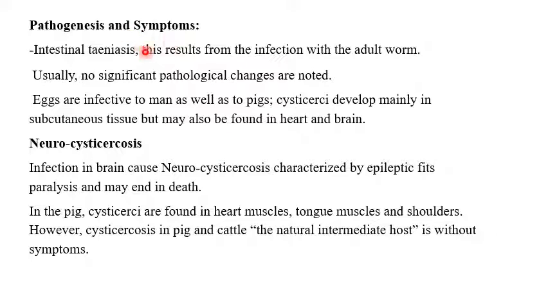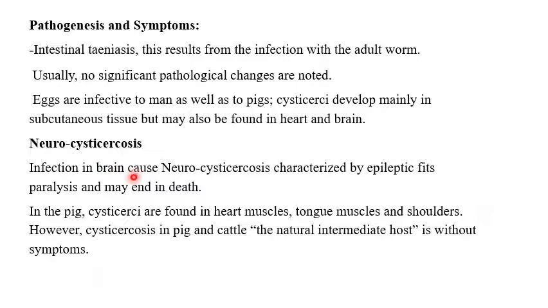Pathogenesis and symptoms: intestinal taeniasis. This results from infection with the adult worm. Usually no significant pathological changes are noted. Eggs are infective to man as well as to pigs. Cysticerci develop mainly in subcutaneous tissue, but may also be found in heart and brain.